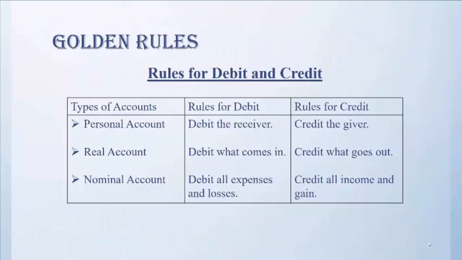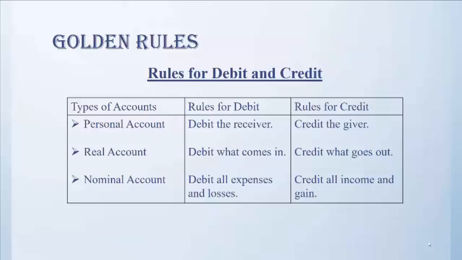And our last concept for today is golden rules of accounting, also known as rules for debit and credit. As we have already discussed three types of accounts, that is real account, personal account, and nominal account, and the rules for these accounts are as follows. First, we will start with personal account. The rule for personal account is debit the receiver, credit the giver, which means debit the account of the person who receives something and credit the account of the person who gives something.